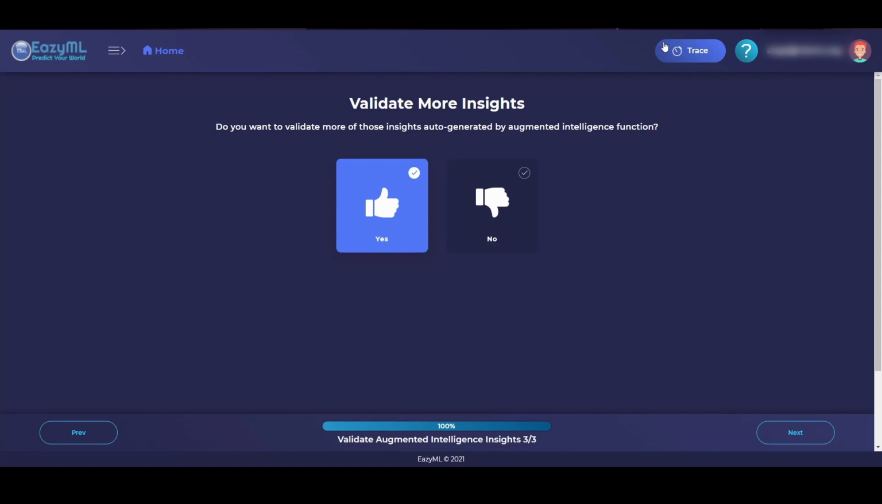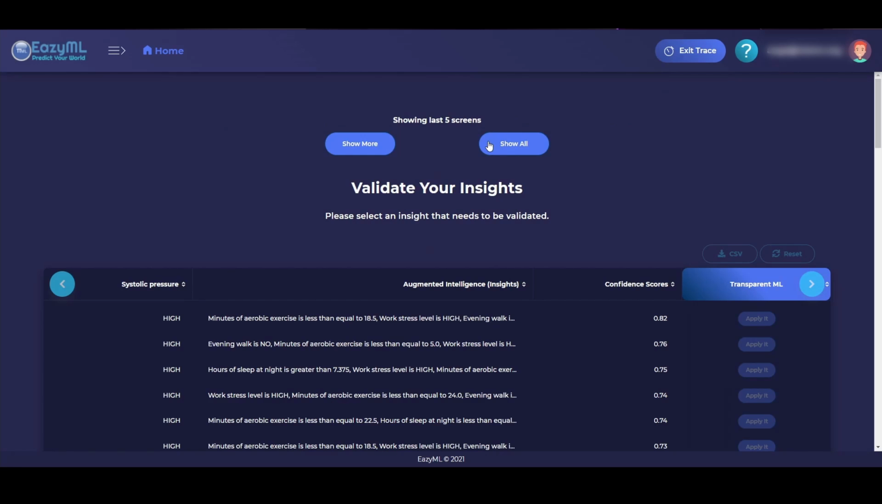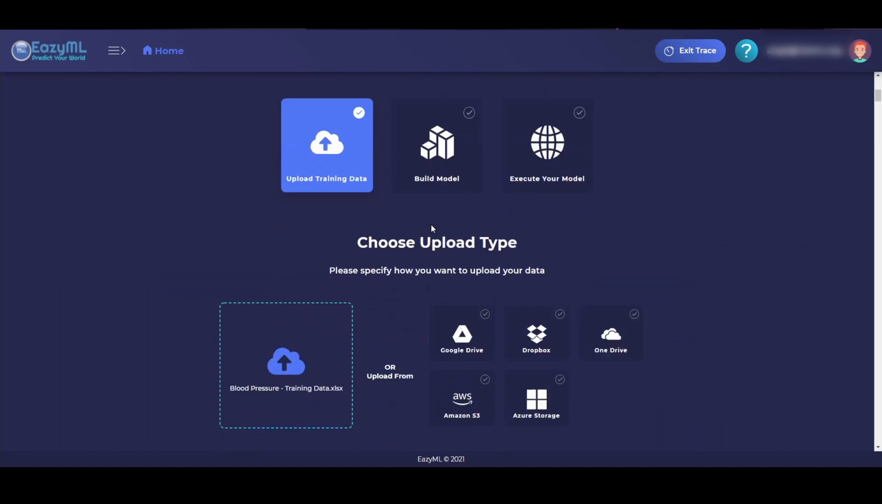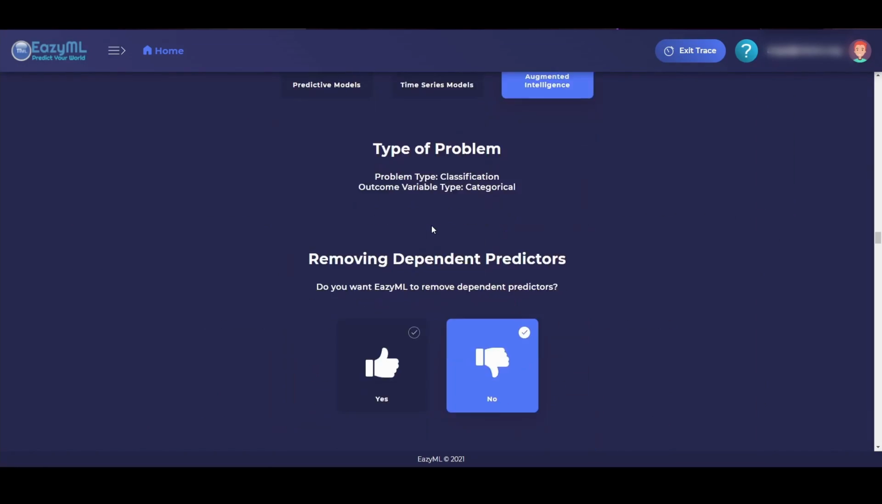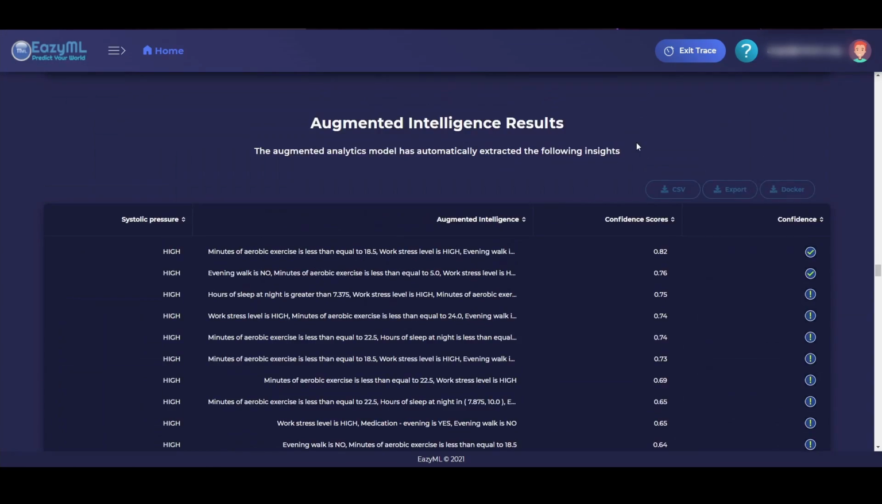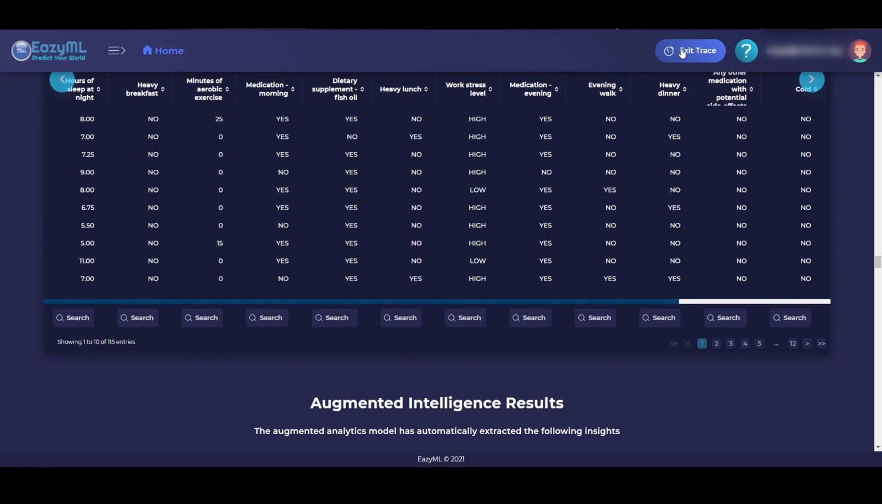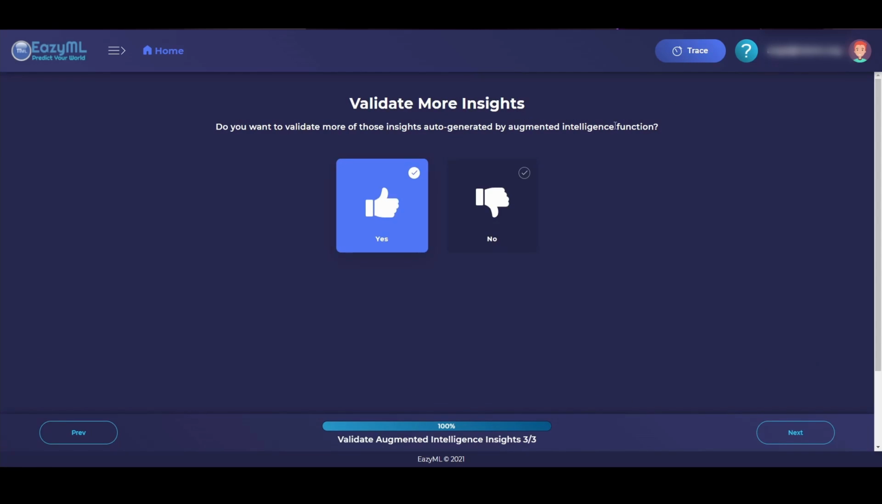At any point in time, we can also click on the Trace button, and we'll be able to trace all the steps from previous screens leading up to these insights. This can help you with audits or review of what all choices were made leading up to this step. You may exit the trace and continue.